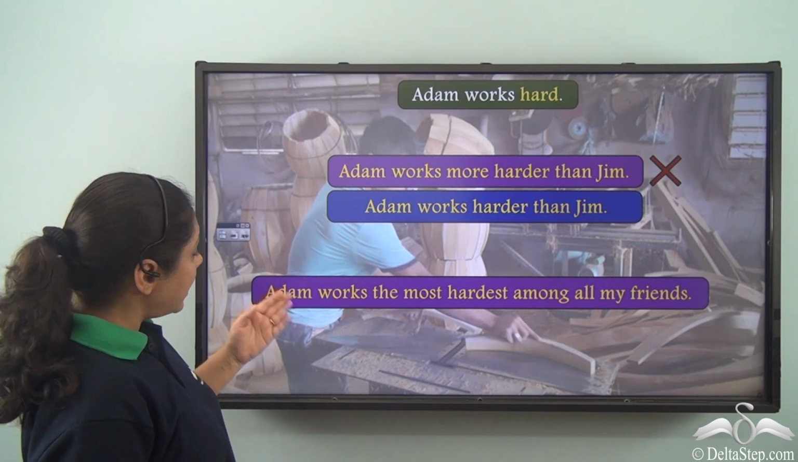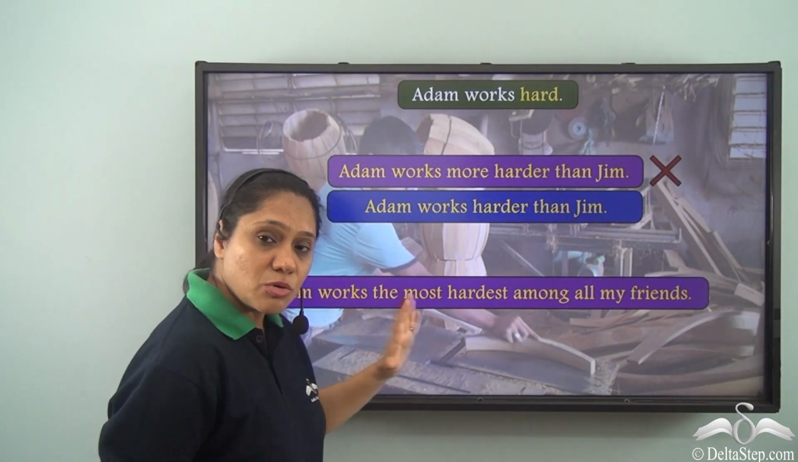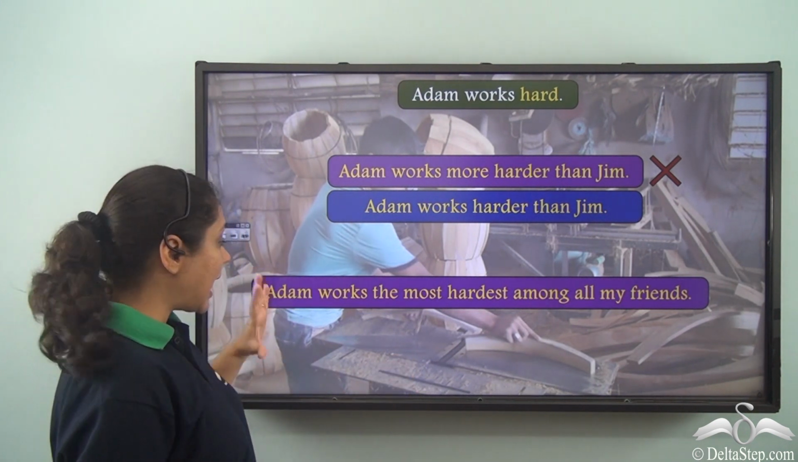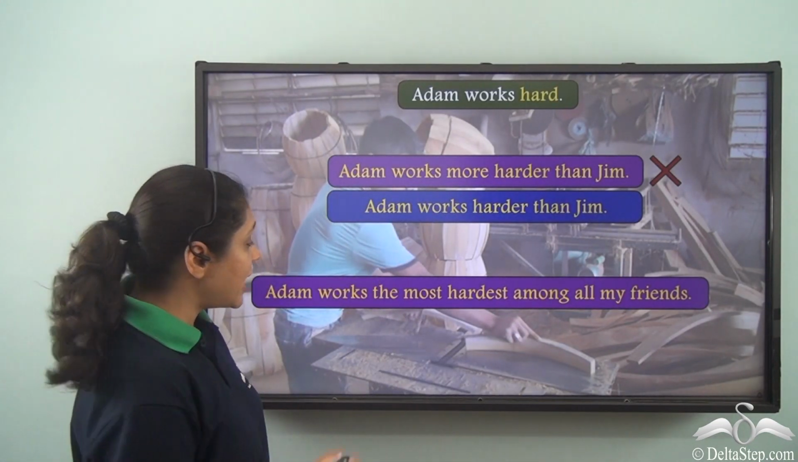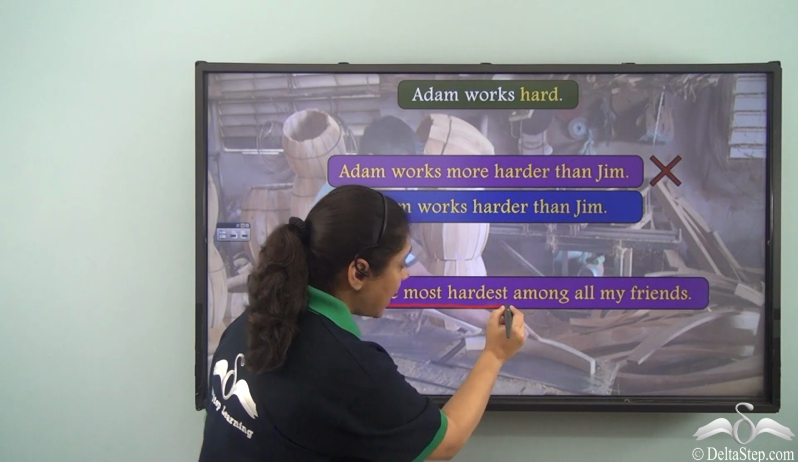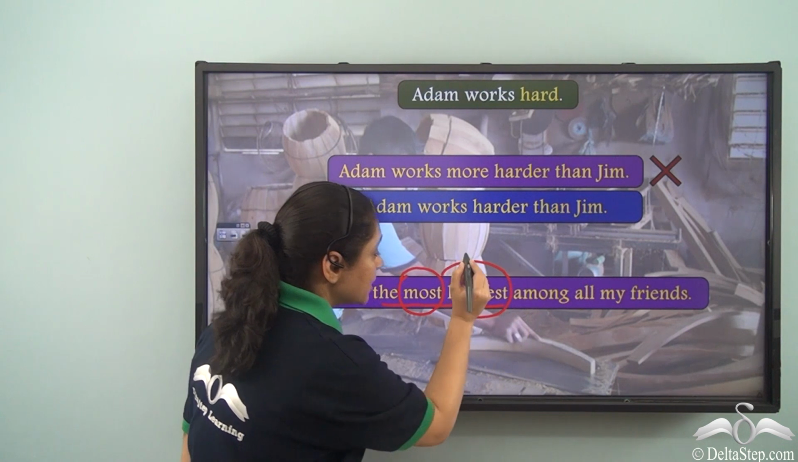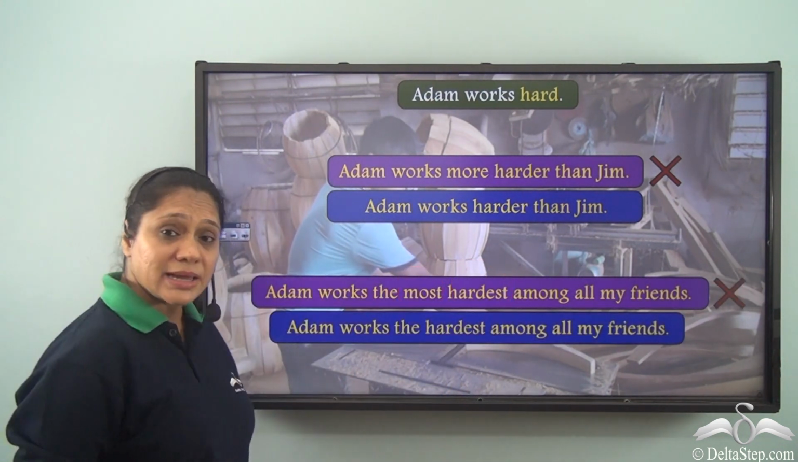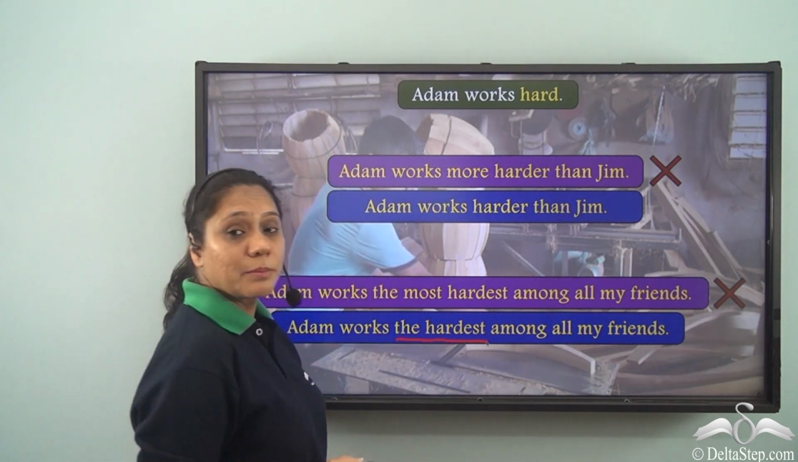Similarly, if I say Adam works the most hardest among all my friends, this sentence shows an adverb in the superlative degree. We are comparing the work of Adam with that of many of his friends. So can we say works the most hardest? We cannot use most and hardest, two superlative forms, at the same time. So our correct sentence has to be Adam works the hardest among all my friends.